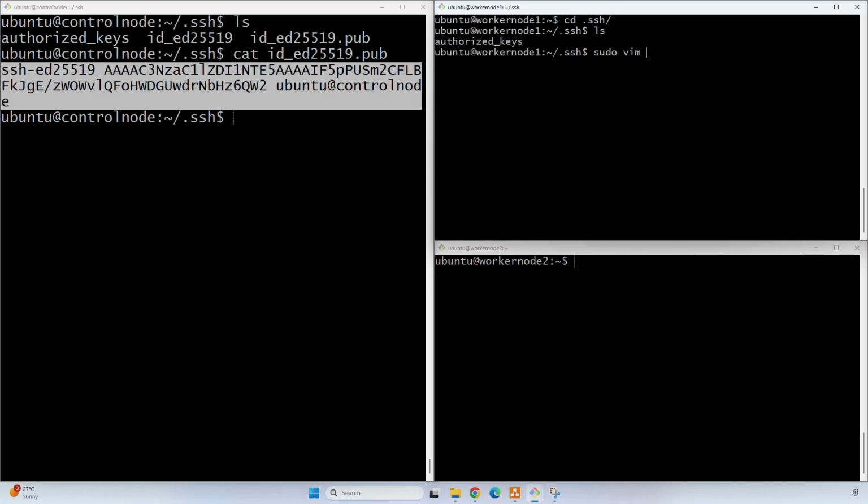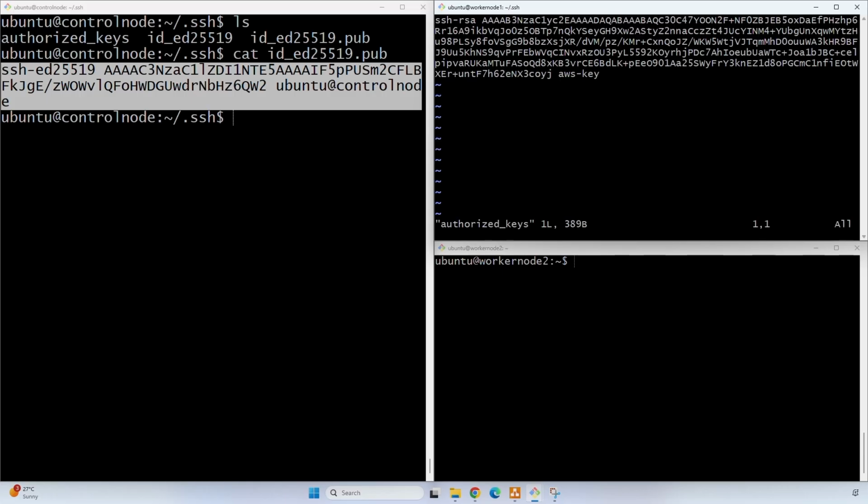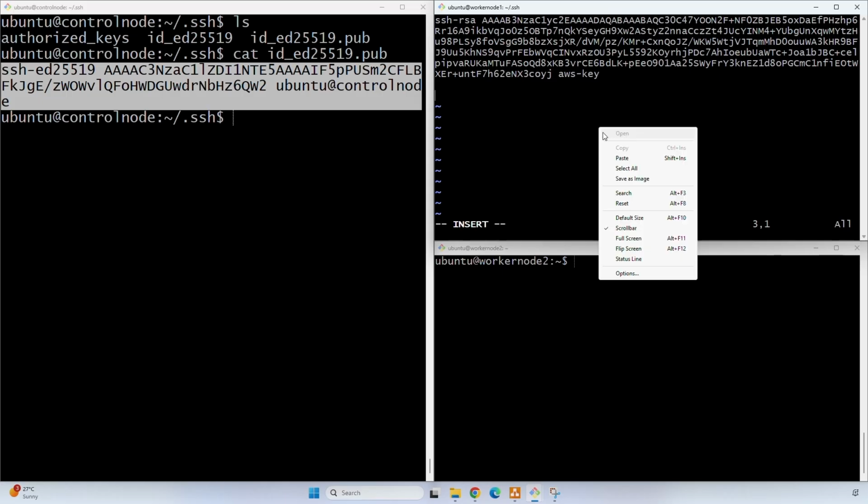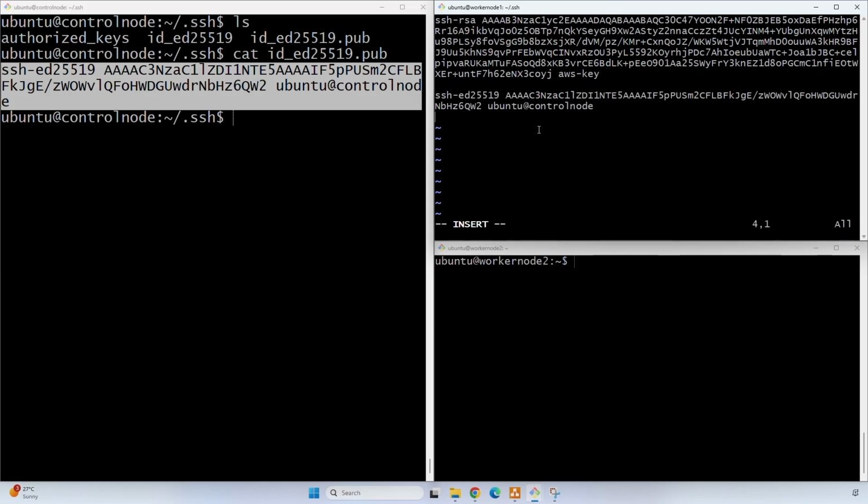Click on I. Make sure you are not missing any of the letters while copying and pasting. So click on escape, colon WQ.